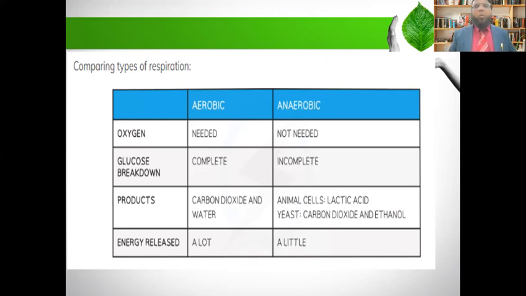What are the products made in aerobic respiration? CO2 and water. In anaerobic respiration, lactic acid is made if it takes place in the muscle, but if it takes place in yeast, CO2 and ethanol are made. Energy release: in aerobic respiration, a lot of energy in the form of ATP is made, but in anaerobic respiration just 2 ATP, or a very little amount of energy, is obtained.